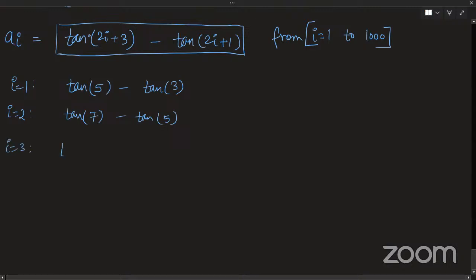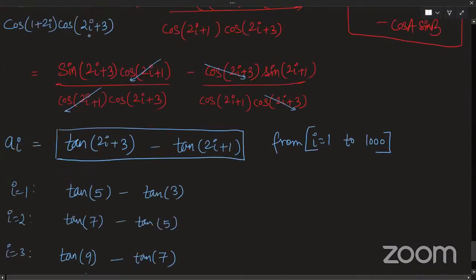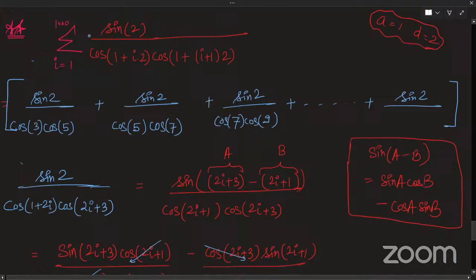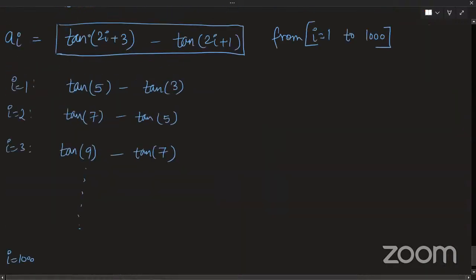Okay, next? Next, next, quickly. Tan 9 minus tan 7. So on. My last value is at 1000. So i is 1000, so it will be tan of 2003 minus tan of 2001.